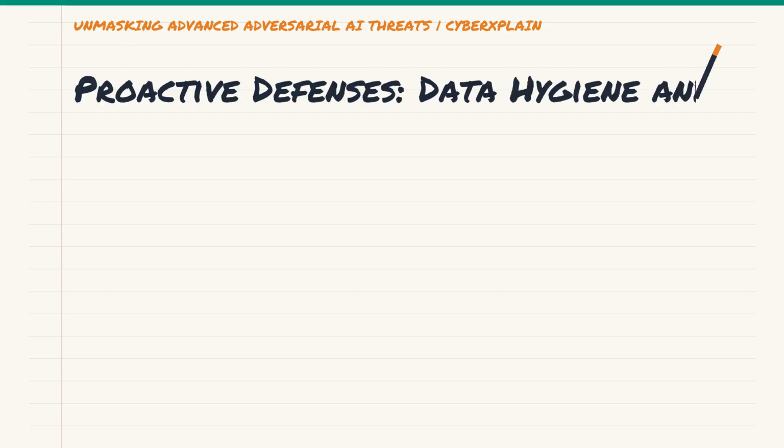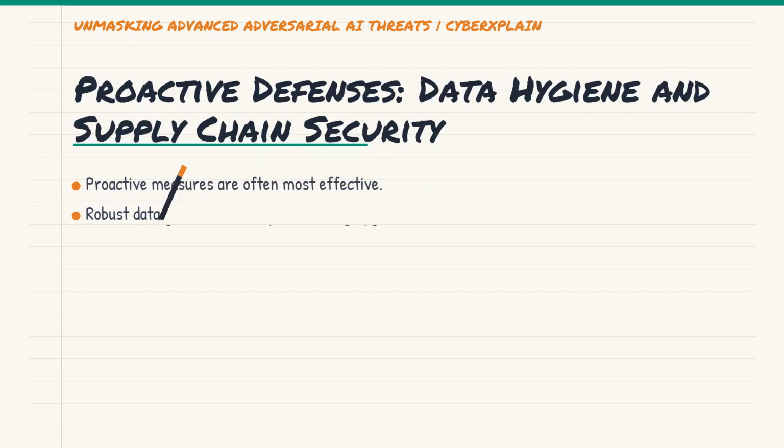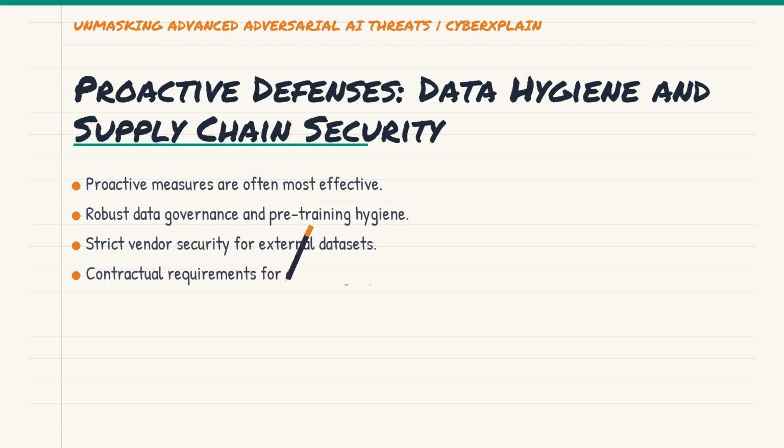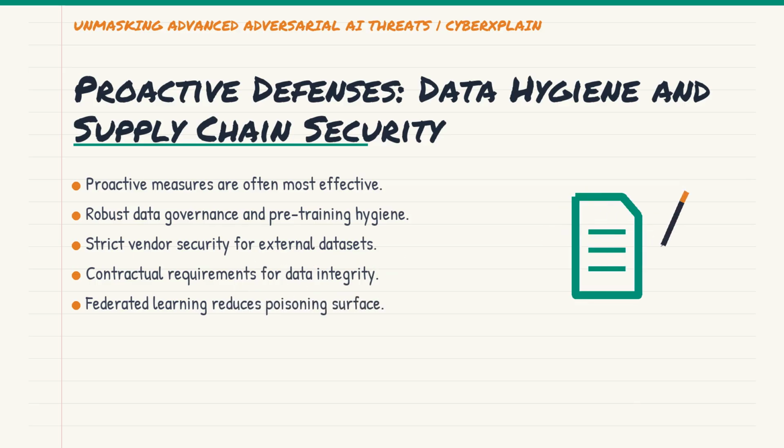The best defense, as always, is often proactive. Think about it like a supply chain. If you are building a car, you want to trust every component vendor. The same applies to ML. Establishing robust data governance, including data curation, cleansing, and anomaly detection before training, is paramount. If you rely on external datasets, implementing strict vendor security assessments and contractual requirements for data integrity is crucial. In highly sensitive environments, you might even consider federated learning approaches, where models learn from decentralized data without ever centralizing raw data, reducing the poisoning surface.